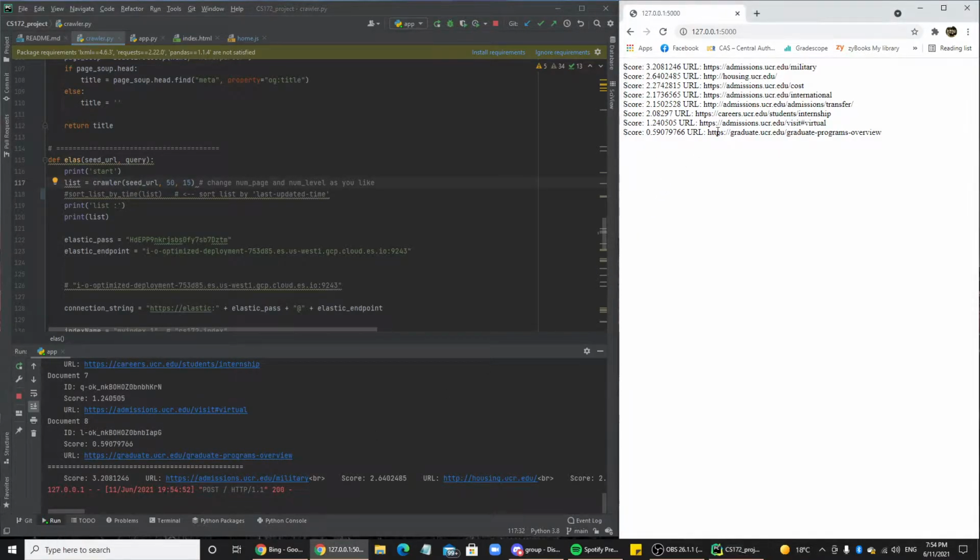Once it finishes, as you can see, we have all the scores here, the top score obviously being the top hit.